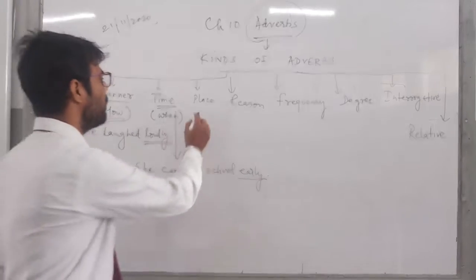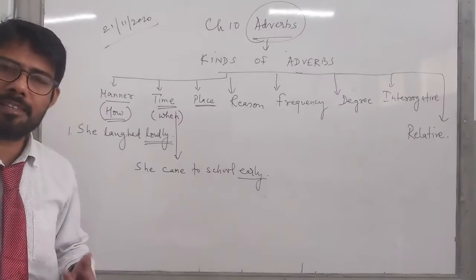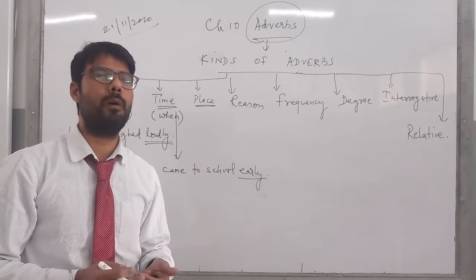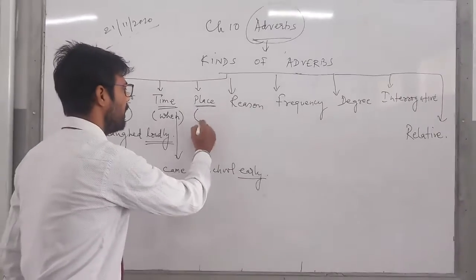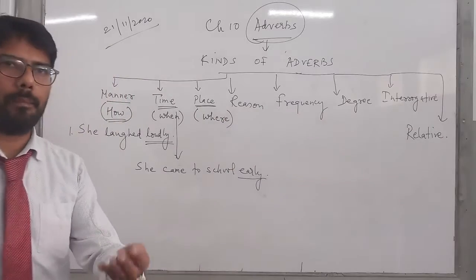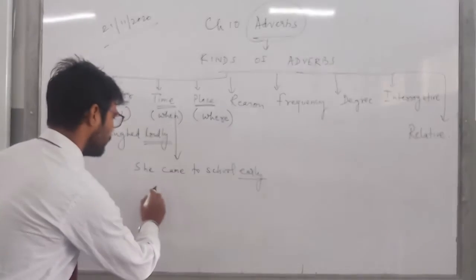Next, children, is place. Adverb of place is going to tell you where the action took place. So here this would be my where. In simple terms we can say where the action took place.